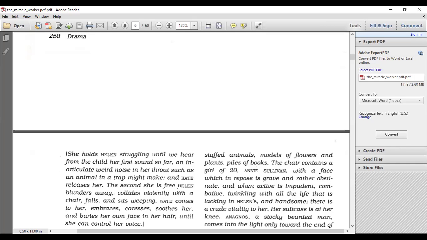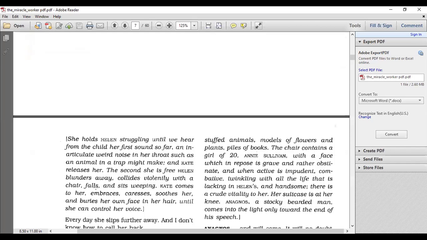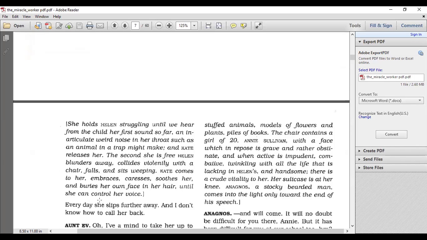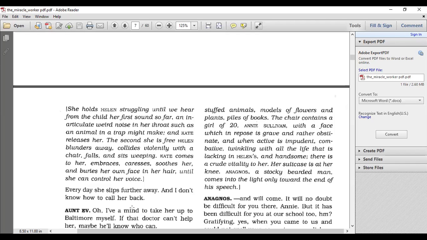The second she's free, Helen blunders away, collides violently with a chair, falls and sits weeping. Remember, she cannot see, so as soon as she runs from her mother's embrace, she bumps into a chair and falls on the ground, crying violently. Kate comes to her, embraces her, caresses her, soothes her, and buries her own face in her hair until she can control her voice.